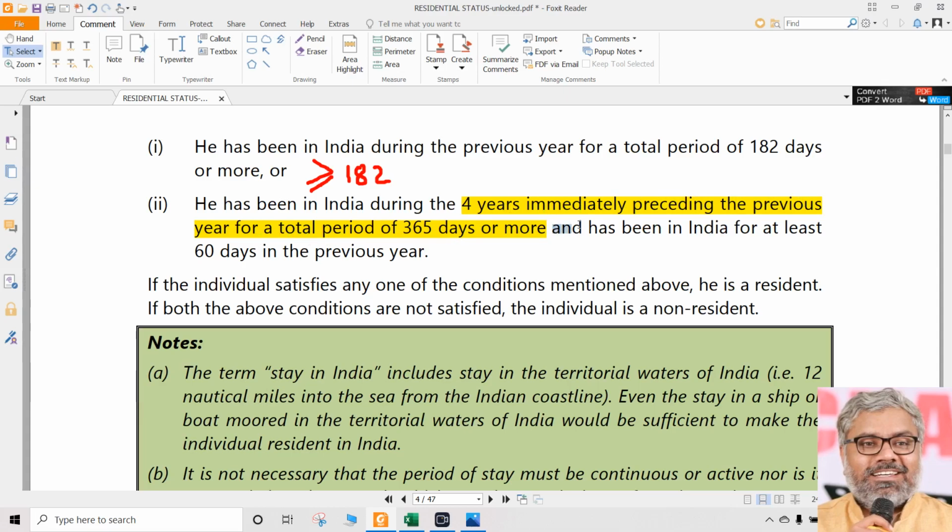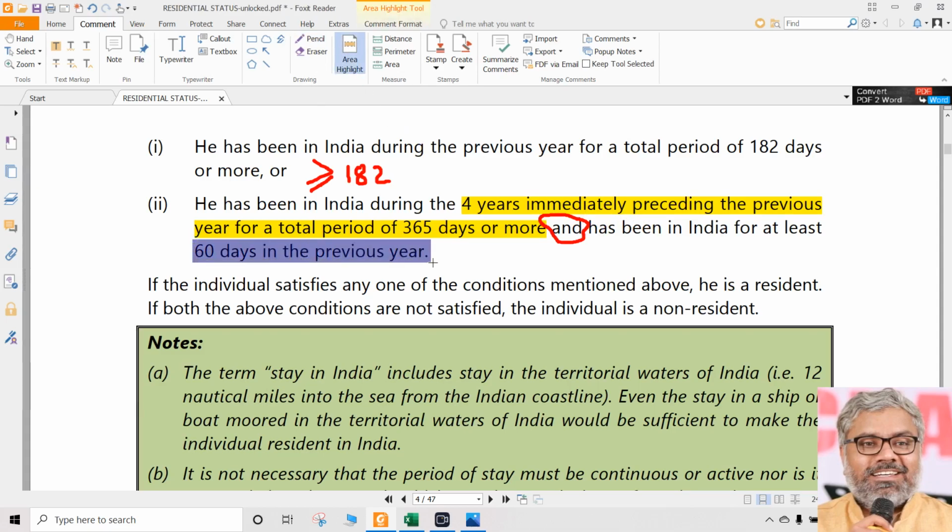And very important here is "and". We are not talking about "or". This is "and". And has been in India for a period of 60 days in the previous year. So there are, one way we can say, two conditions within this second condition. What are those? Sequence doesn't matter, both have to be satisfied here. Why? Because "and" is there.